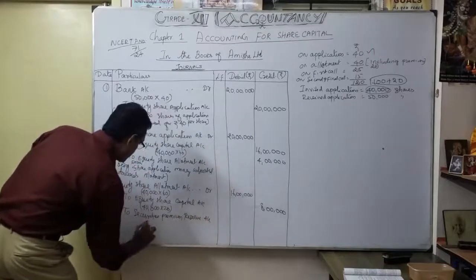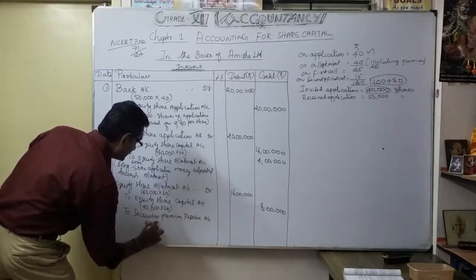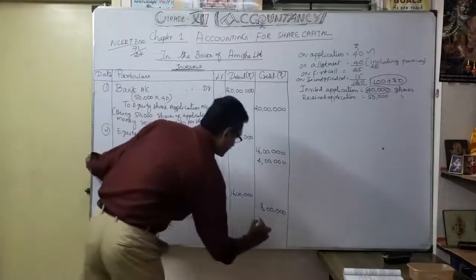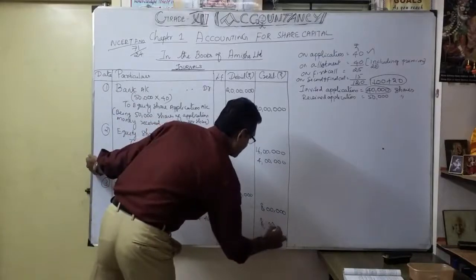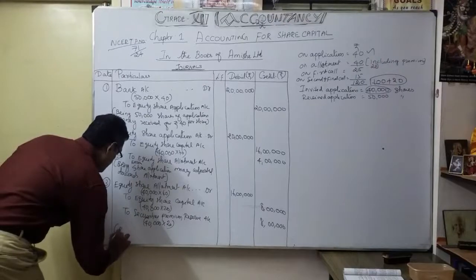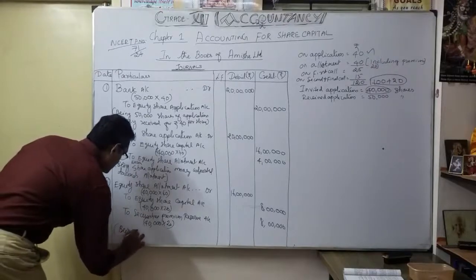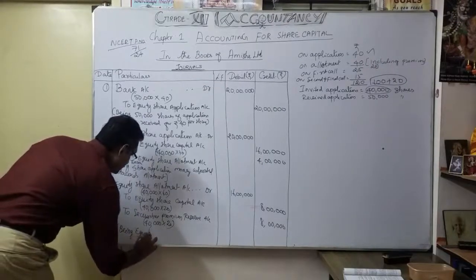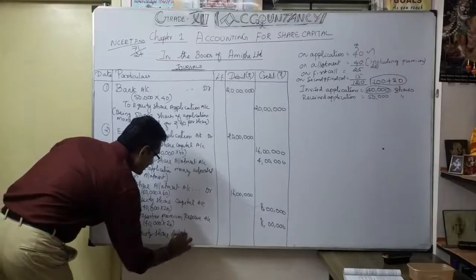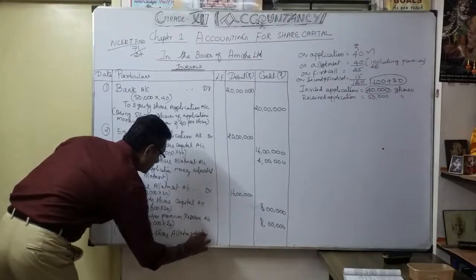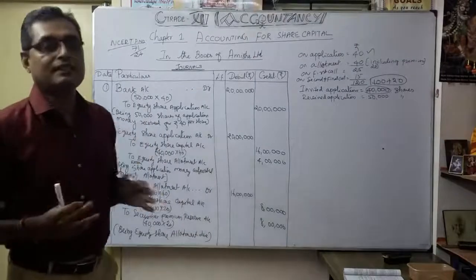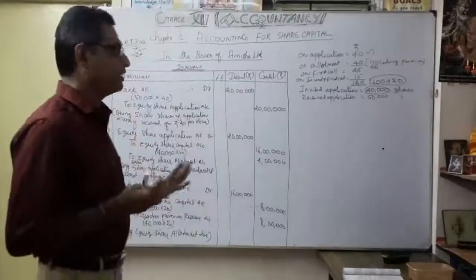So always we want to do the explanation like this: 40,000 into 20. So how much? 8 lakhs. So this is our share allotment due, isn't it? So being equity share allotment due. So that's our 3 entries, we can easily and nicely pass them without any confusion.